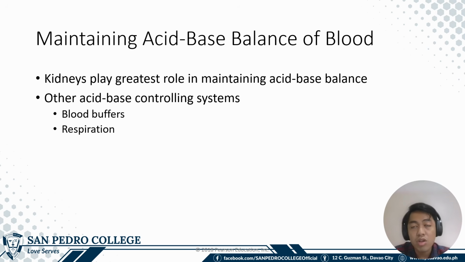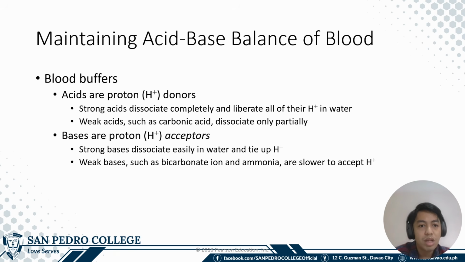You have the tubular secretion and tubular reabsorption of hydrogen and bicarbonate ions. In the acid-base controlling system, you also have the blood buffers and respiration. For the blood buffers, you have the acids as the proton donors and the bases as the proton acceptors.